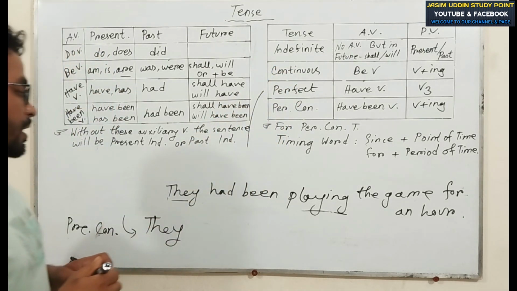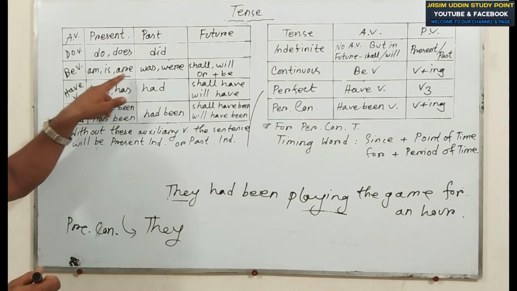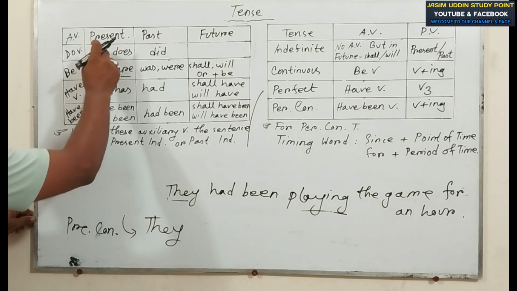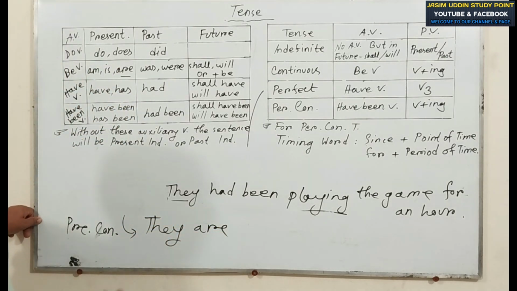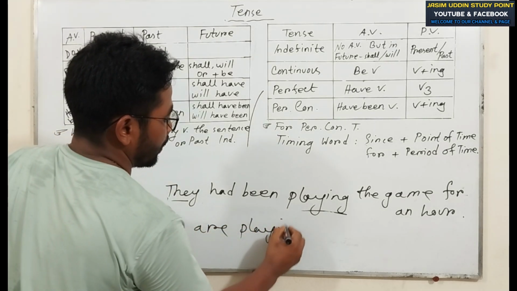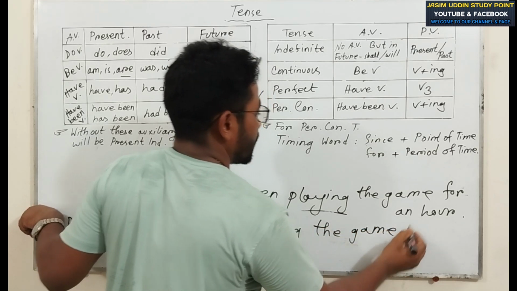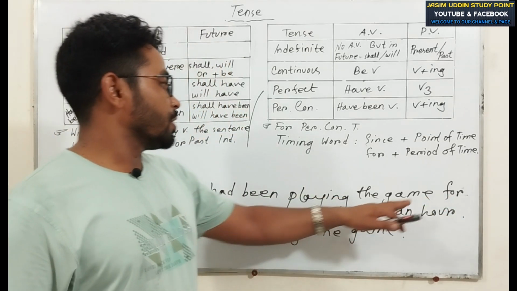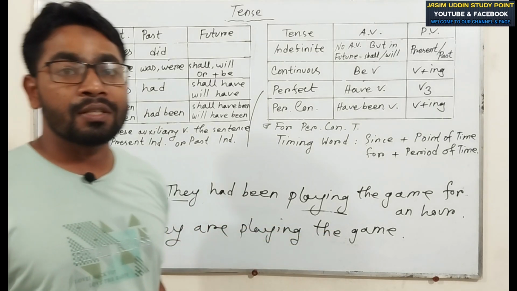If you want to change the sentence into continuous, you have to use a be verb, that means am, is, are, was, were, shall be, will be. For present continuous, you have to take the present form of the be verb: am, is, or for they, are. Next, you have to use the principal verb plus ing. Then you take the object, the game. But you do not write for plus period of time, because the timing word is only for perfect continuous tense. They are playing the game. This is present continuous tense.